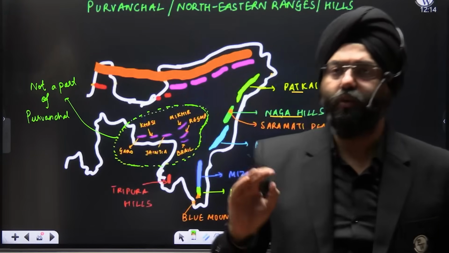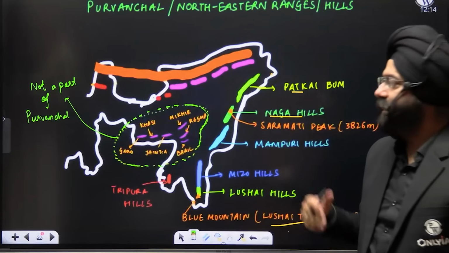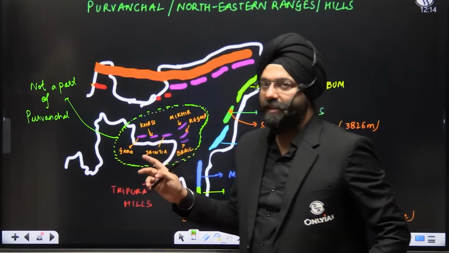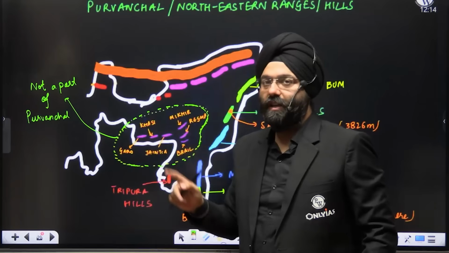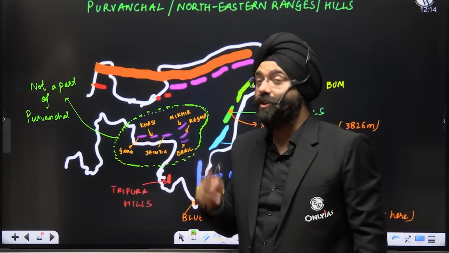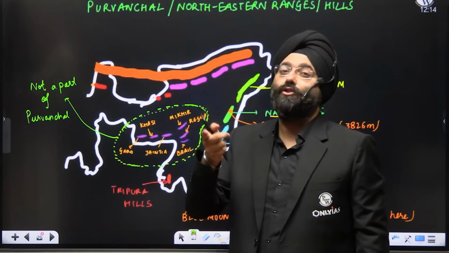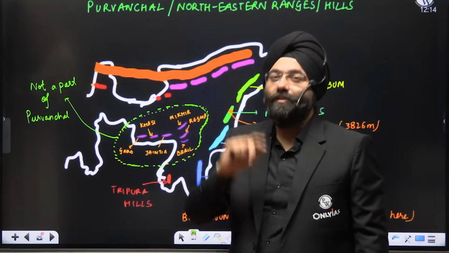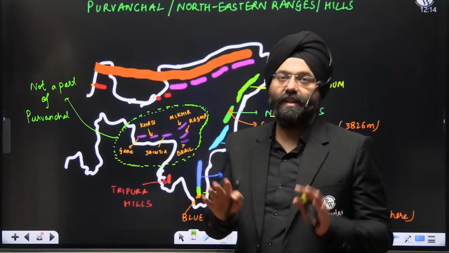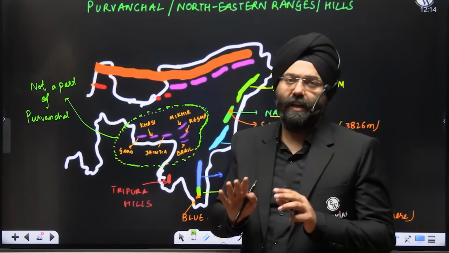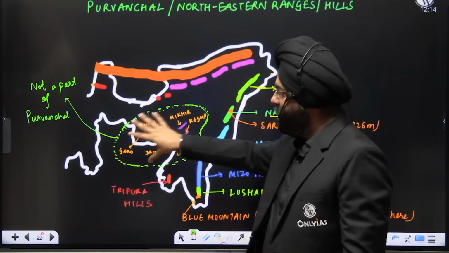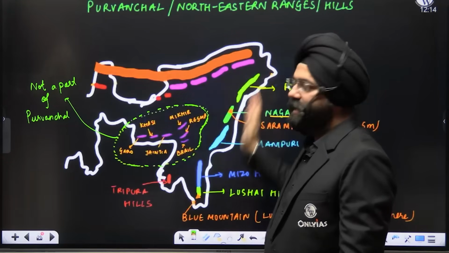Though I'm teaching you here, over here you have the Mikir Highlands and obviously the regions of the northeastern peaks. In the Deccan Plateau also we study this part. What does structure mean? Based on the rocks, the arrangements, the age of the rock, and the joints, studies have been carried out, and on that basis we have analyzed that this particular portion is not a part of the Himalayas.